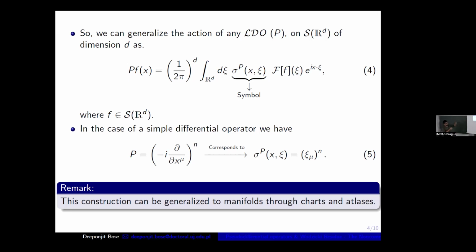So this expression is very useful. We will use this expression to define the action of pseudo-differential operators also. We will generalize this expression in the case of pseudo-differential operators. Also I want to state a remark that this construction can also be generalized to manifolds through charts and atlases, because I'm talking about R^d, so it can be generalized.